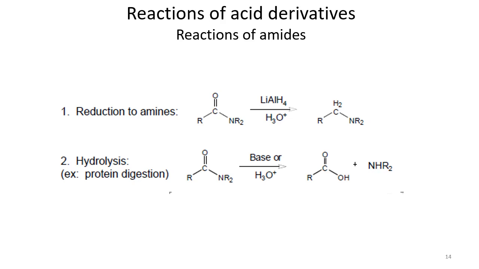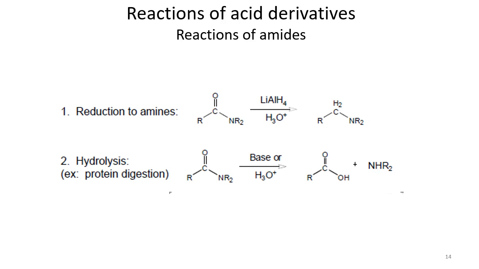For reduction we use a very strong agent, lithium aluminium hydride. In this way amides can be converted into amines, because the carbonyl group can be reduced to CH2 in the presence of lithium aluminium hydride.